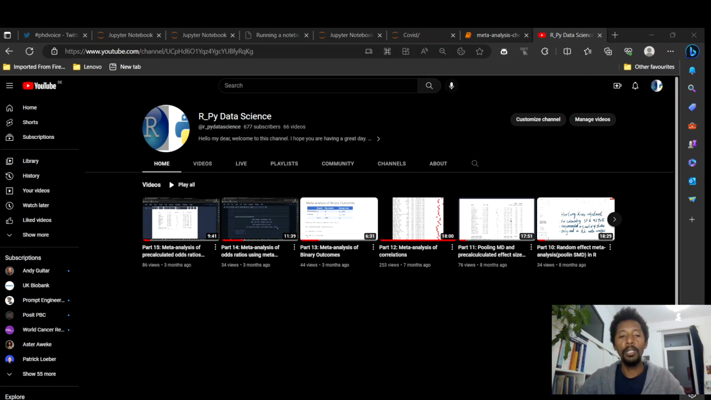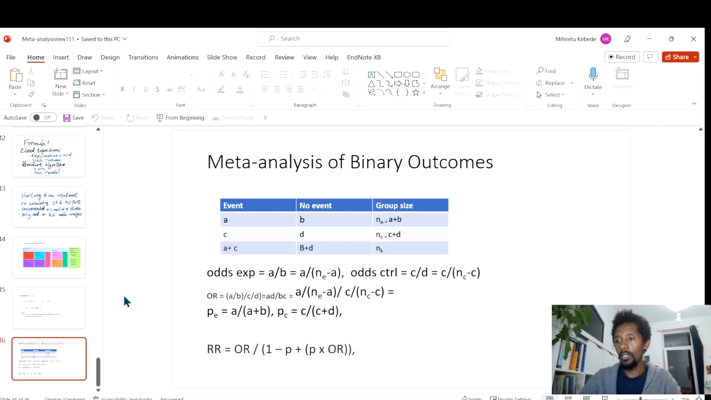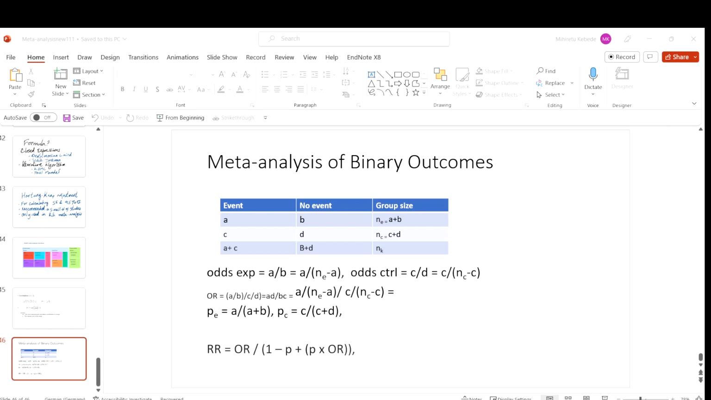Today we will continue on meta-analysis of binary outcomes. Particularly we will see meta-analysis of risk ratios. But before we proceed to that, we will do a small recap, and then we will continue forward to meta-analysis of risk ratios. So first things first, we will do a small recap, as I said.